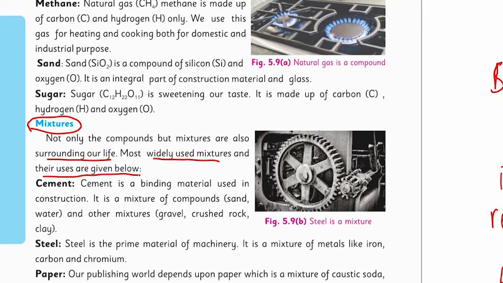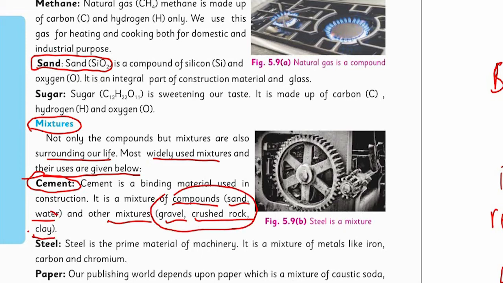When we talked about the sand, that is a compound that mixes with the cement and forms a very strong adhesive. At the same place, we talked about the cement, that is a mixture. Cement is a mixture of different compounds as well as other mixtures. The compounds which make up cement are sand and water, and the mixtures are gravel. Gravel are crushed rocks, small stones, and clay. All these things mix up together and form a homogeneous mixture you see in grey color in cement bags.